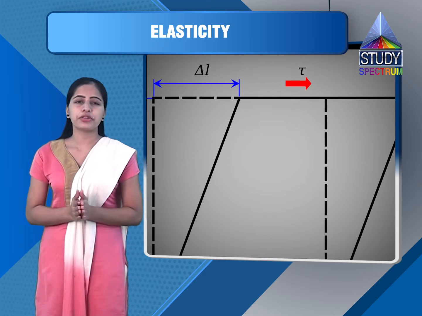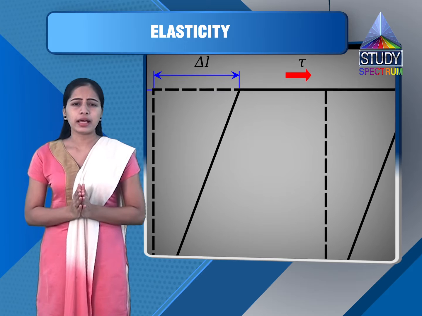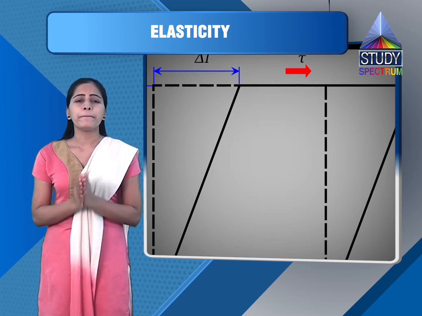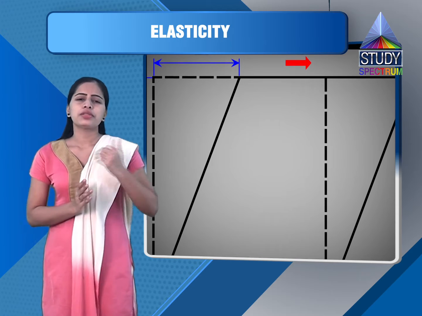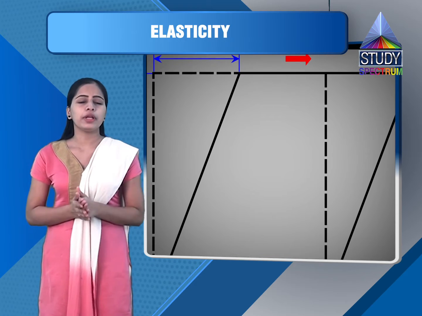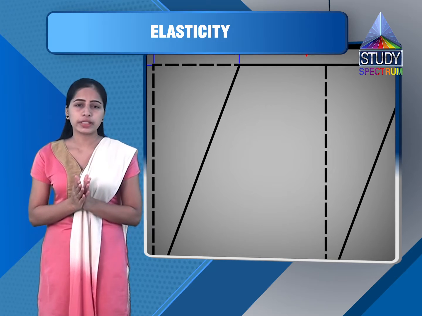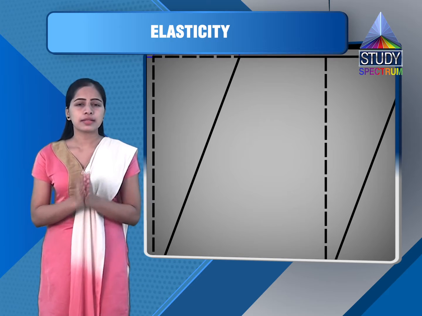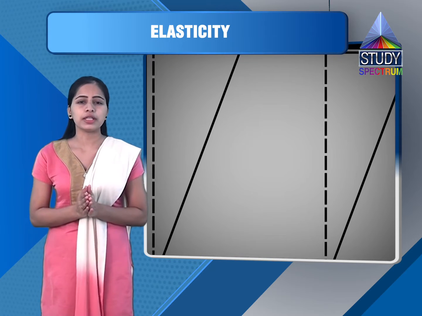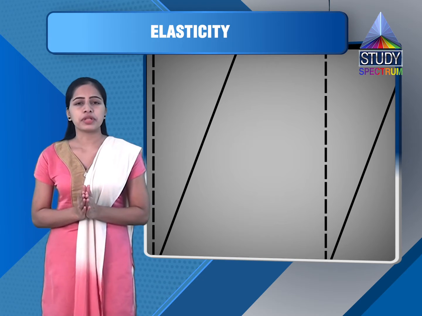Now we will see the strain. Now let us define strain first. Strain is defined as the change in dimension per unit original dimension. It is very simple. Stress was applied force upon area. Now this is change in dimension per original dimension. So strain is dimensionless since it is a ratio of similar quantities. So it has no unit. So let us see types of strain.